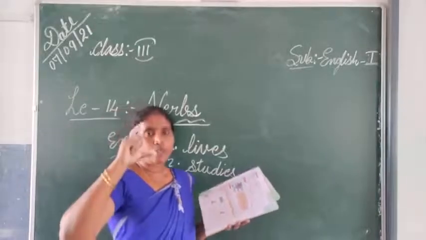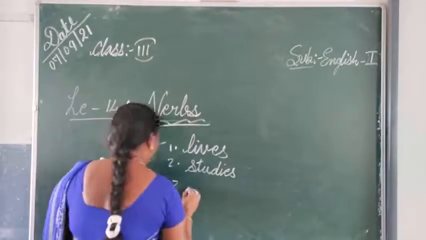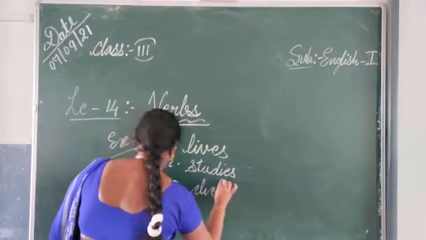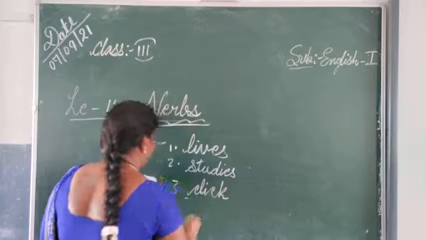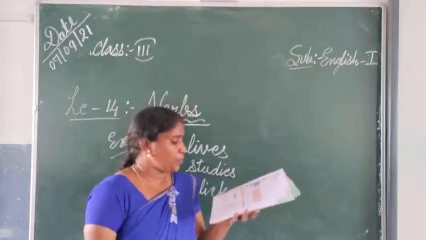Next, third one. Her mother is a famous photographer and dash lots of beautiful pictures. So mother is a photographer, what do they do? Click. So you can use the word click there. Click a lots of beautiful pictures.